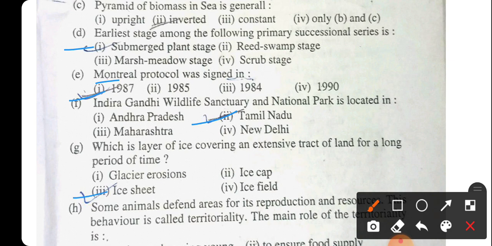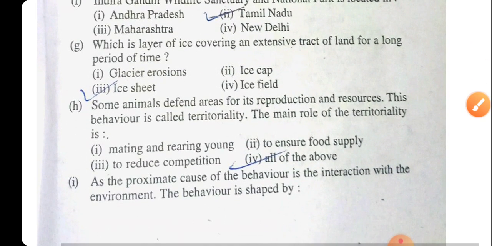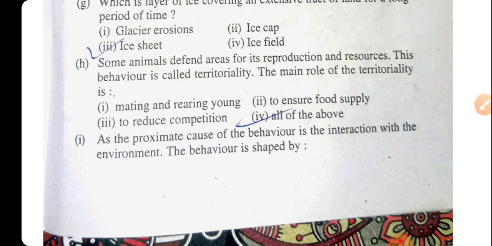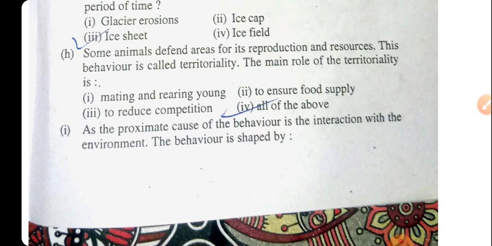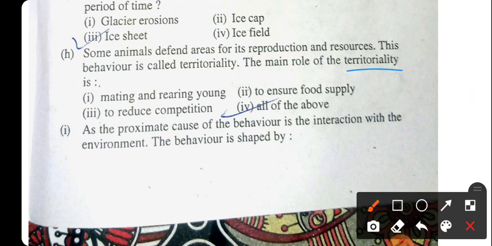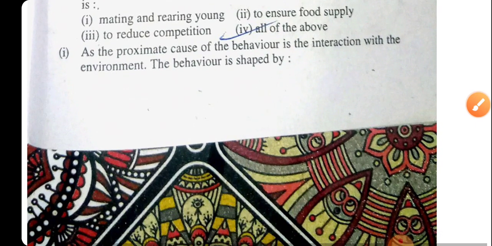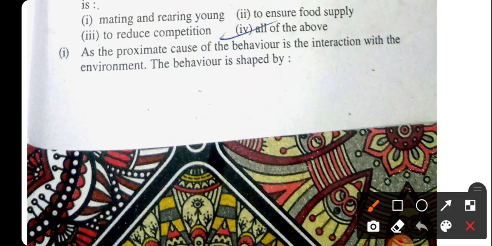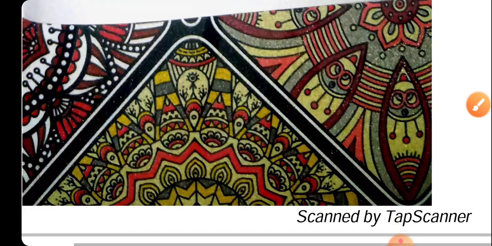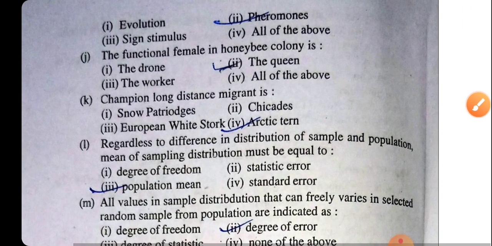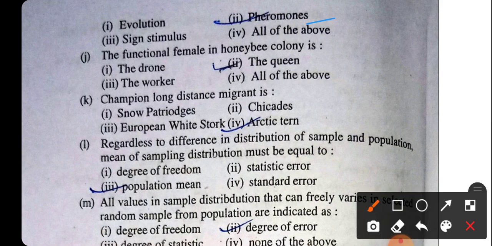Some animals defend areas for reproduction and resources. This behavior is called territoriality. The main role of territoriality is mating, the rearing of young, ensuring food supply, and reducing competition, so all of these will be the right answer. And the next question is, as the proximate cause of behavior is the interaction with the environment, the behavior is shaped by the hormones. The hormones will be the right answer.